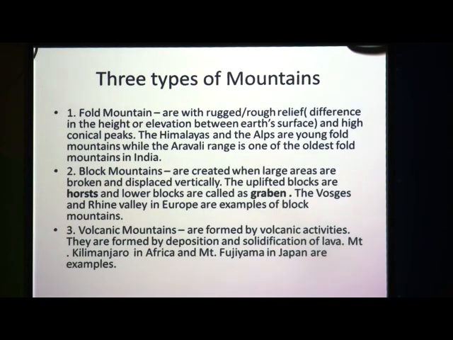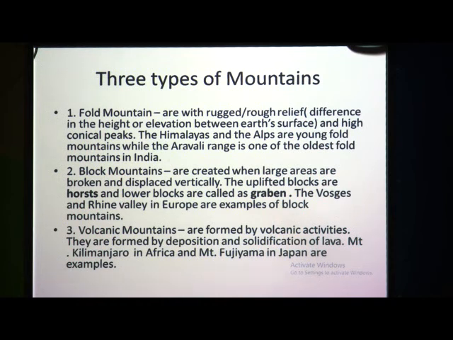Now, we will see there are three types of mountains. First one is fold mountain, then block mountain and third one is volcanic mountain. Here, fold mountains we can classify in two parts, that is young mountains and old mountains. So, what do you mean by fold mountain?